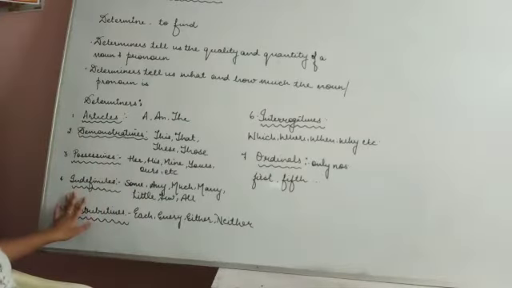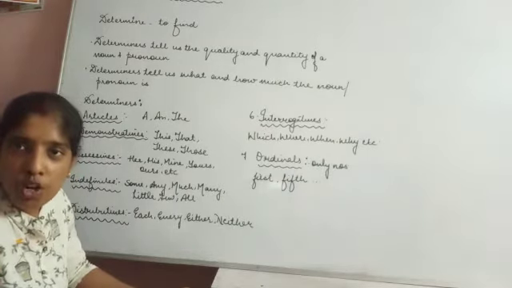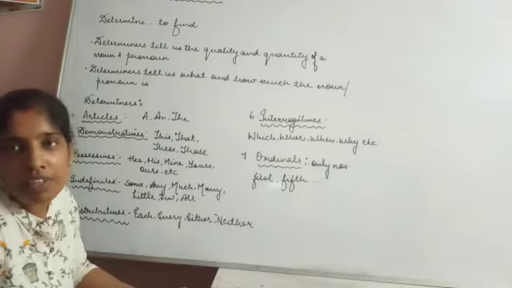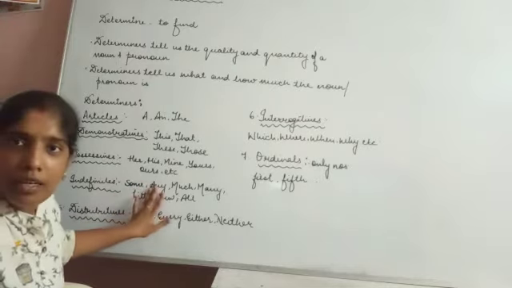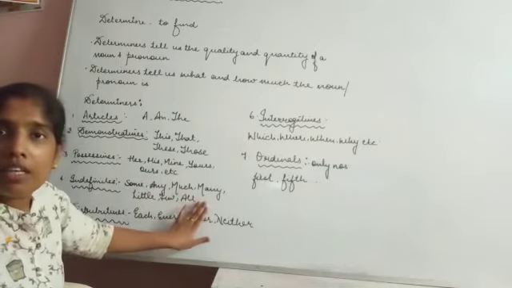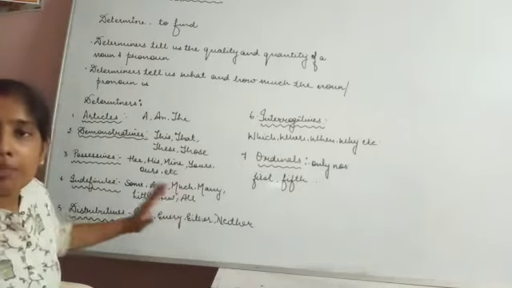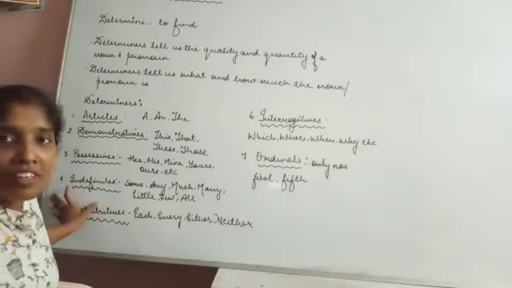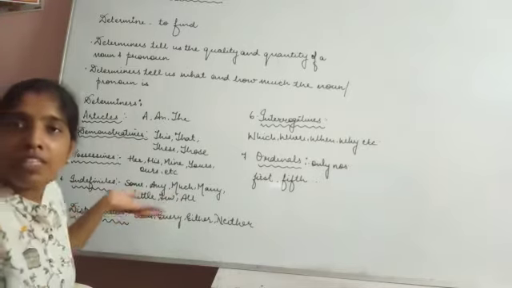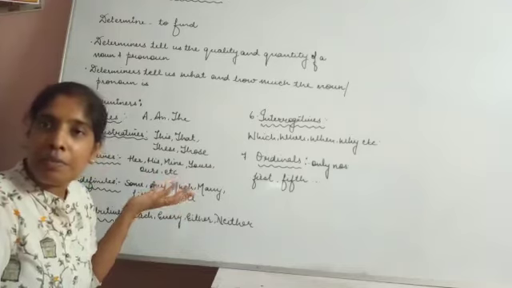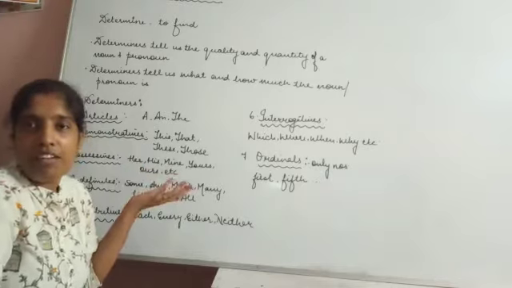Then the fourth part is indefinites. What are indefinites? That which is not definite, which is not sure, which is not exact, that is indefinite. And that sums up many words, like some, any, much, many, little, few, all. They all make a complete indefinite form. Not a definite one, but an indefinite. From the words only you can derive that they are indefinite, because they don't give us the idea of any definite category, quantity, number, or figure. So they are indefinites.